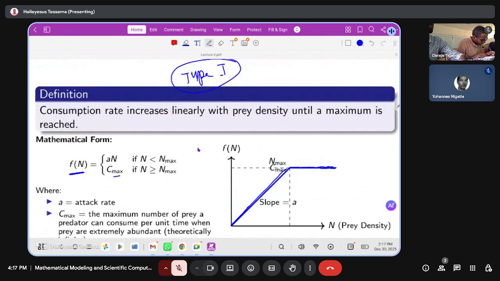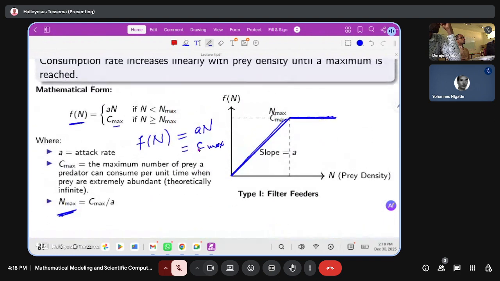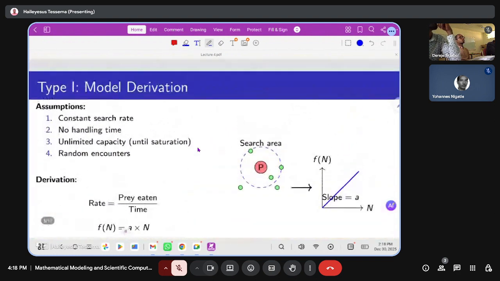So the functional response F1 for type 1 is mostly represented by A times N if it is less than the maximum number of prey. But if it is greater than the maximum number, mostly we take it as the constant Cmax, which is called the type 1 functional response.